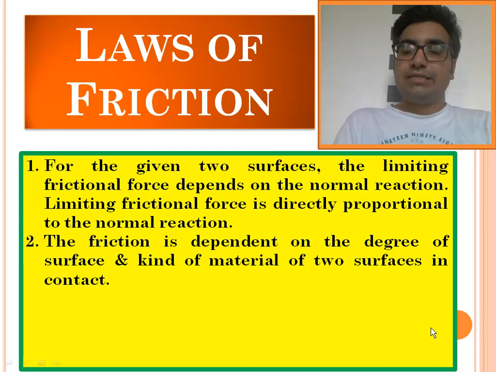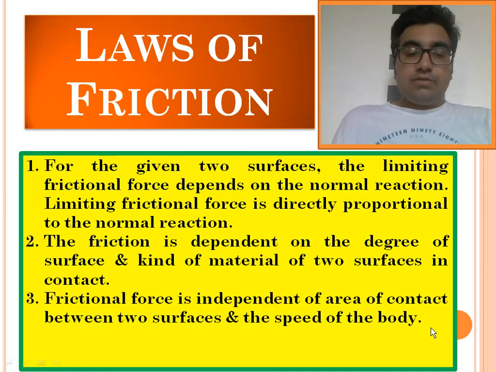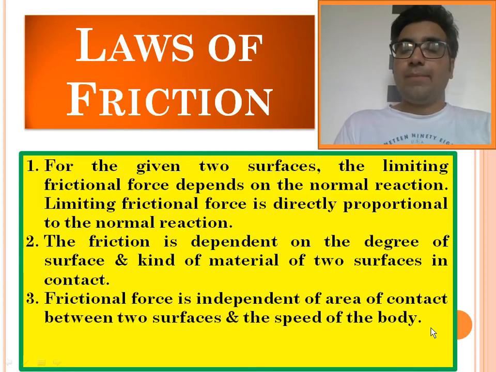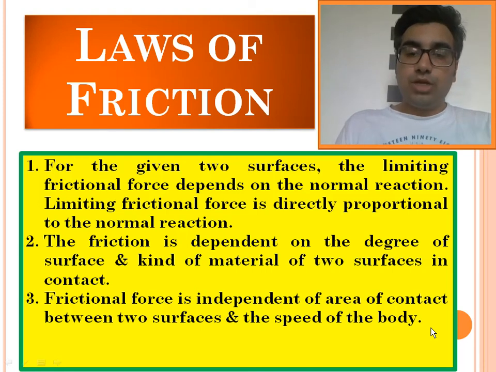That means the friction is dependent on the degree of surface and kind of material of the two surfaces. For materials in contact there will be a significant amount of friction. So it is the pair which makes the friction significant. Frictional force is independent of the area of contact between two surfaces and the speed of the body. So friction is not dependent on how much area is in contact and what is the speed of the body. Friction is only a function of the materials in contact. Is that okay? And it is directly proportional to the normal reaction.